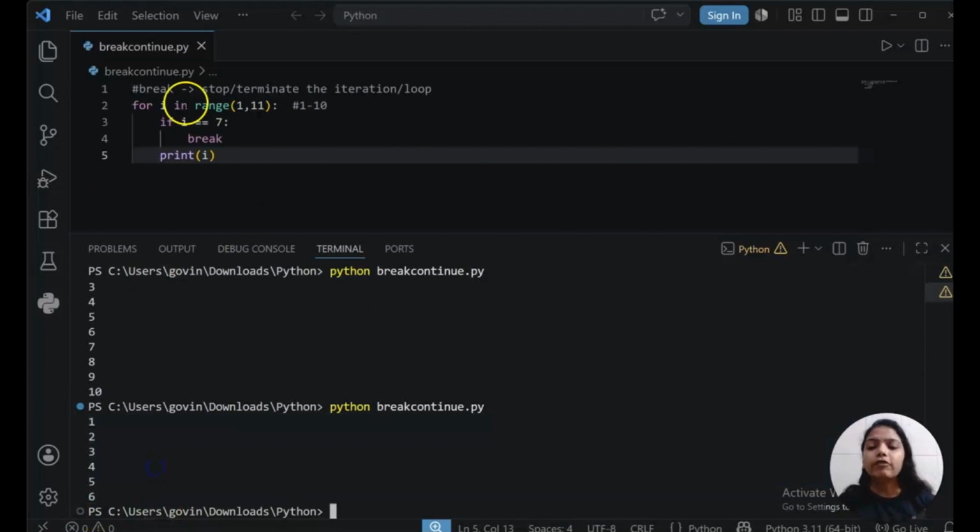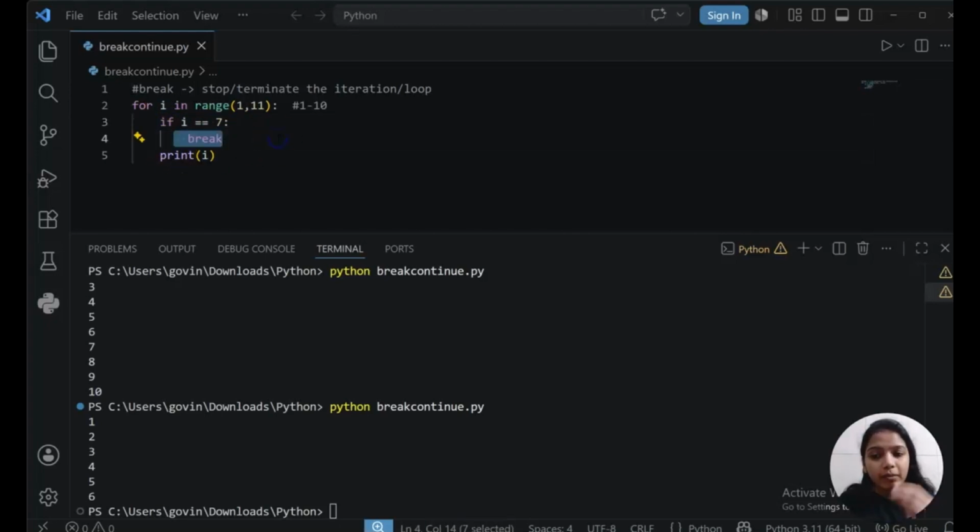Why? If you notice my code, I am saying if i is equal to 7, break it. Break means it will terminate the loop totally. First i was 1. Is 1 equal to 7? No, condition false. It will come straight here and print 1.